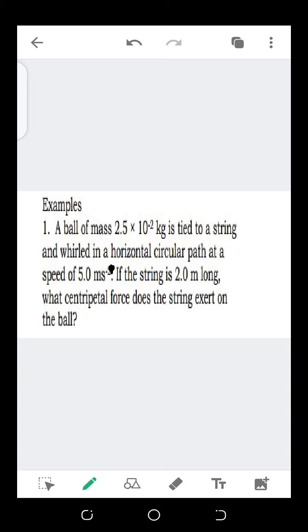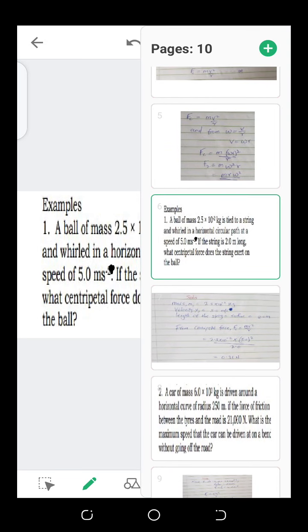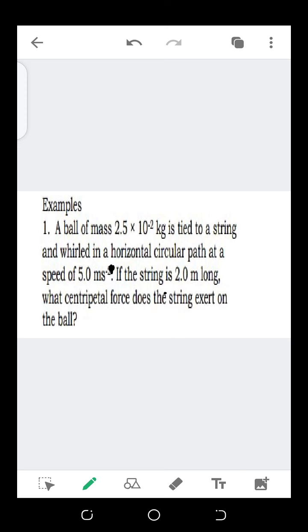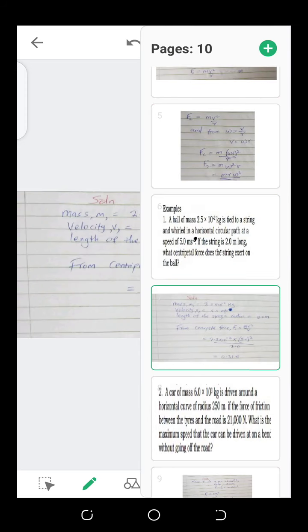If we are swinging a ball, the force that pulls the ball towards the center is our centripetal force. Now we are just going to apply the formula directly.